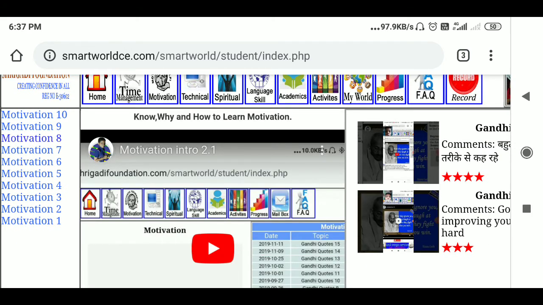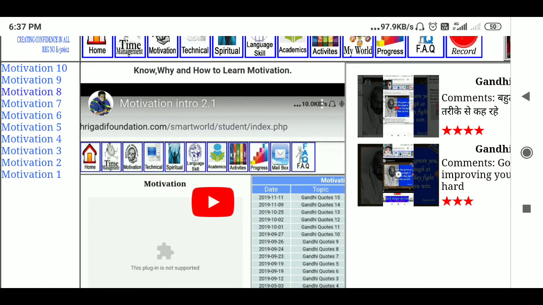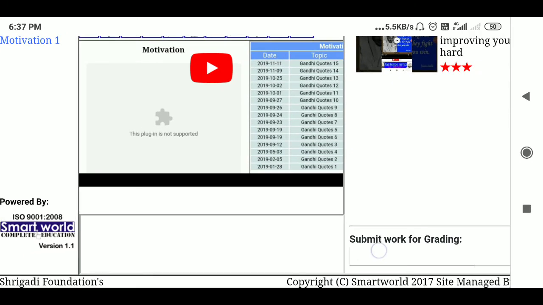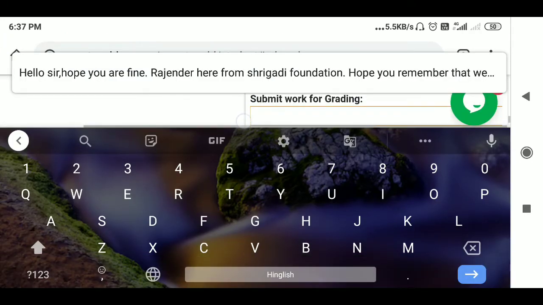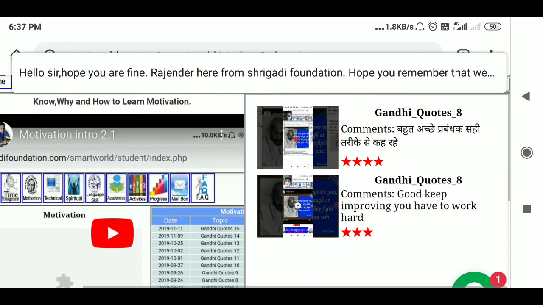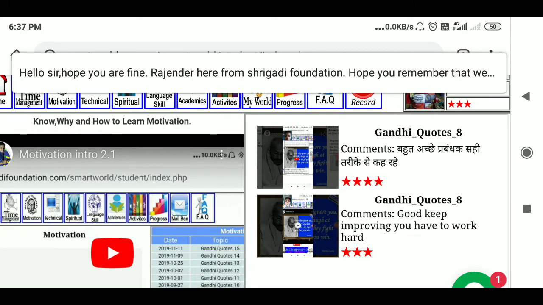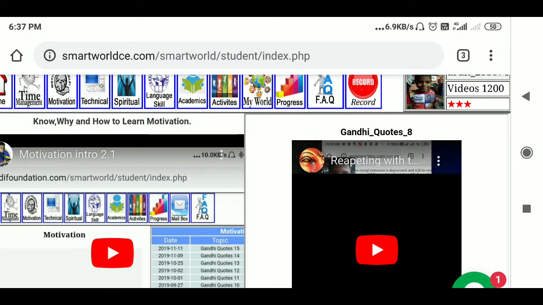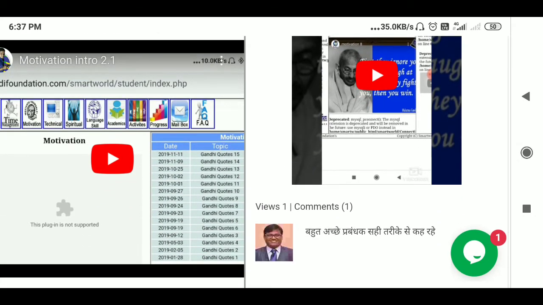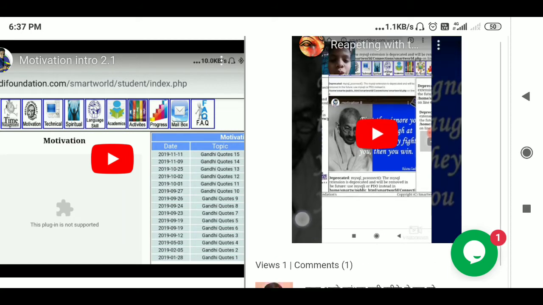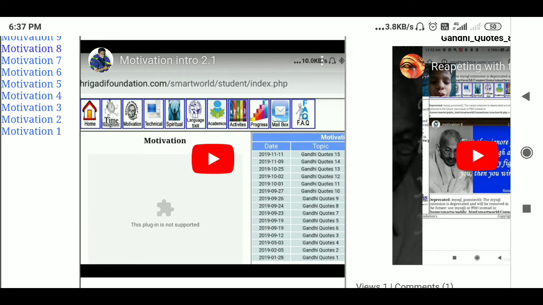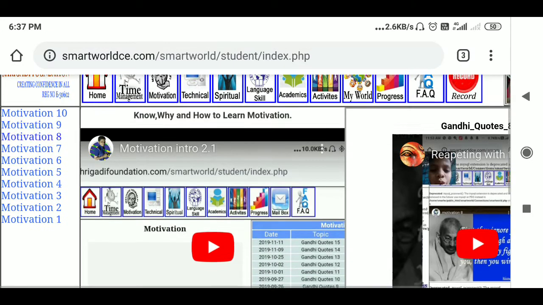So particular topic will come. And once you submit your video, it will come over here. You just have to submit your link of that particular video. Once you submit, it is checked, then the comment will come. Here you can see who has checked, how many stars they have given to you. Here is the real topic. So this way you can do motivation.